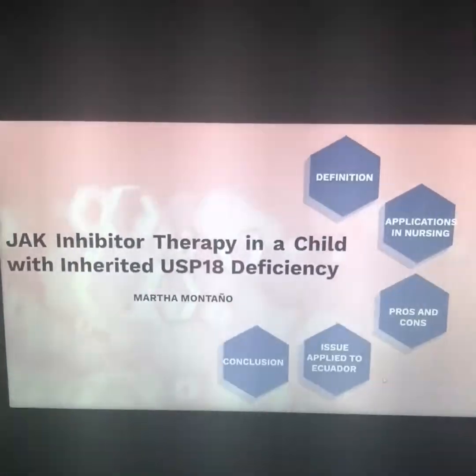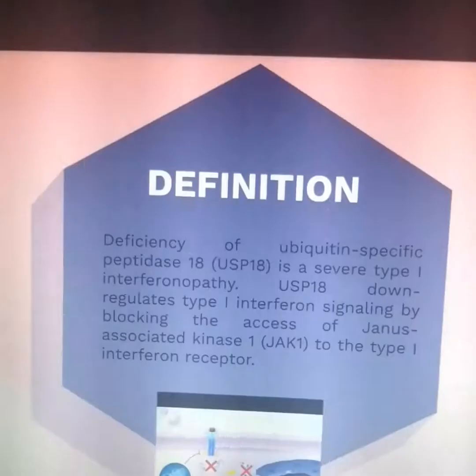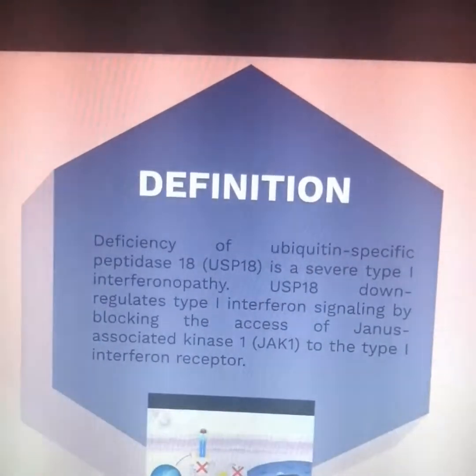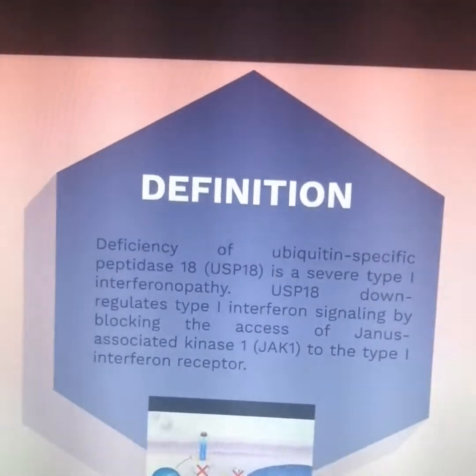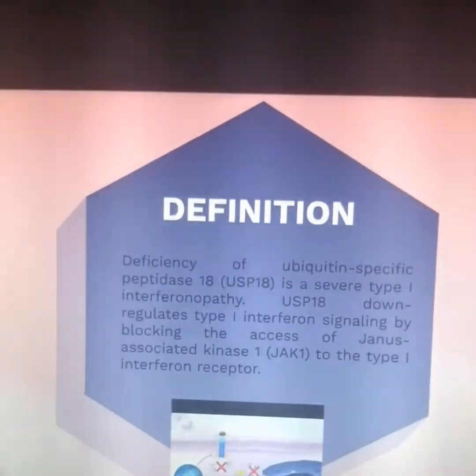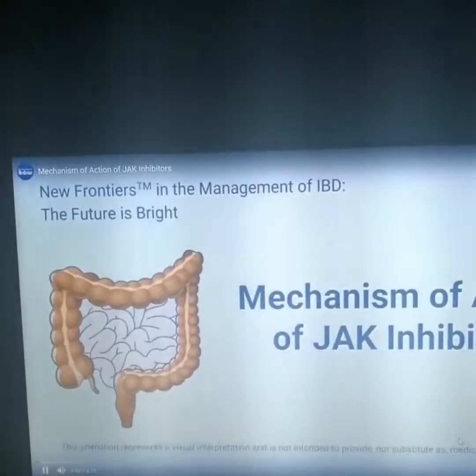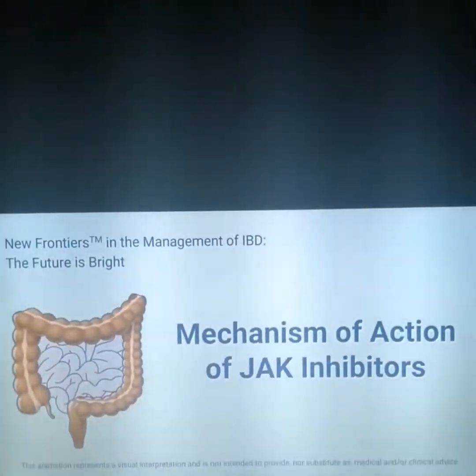JAK inhibitor therapy in a child with inherited USP18 deficiency. Definition: deficiency of ubiquitin-specific peptidase 18, USP18, is a severe type 1 interferonopathy, inherited. Mechanism of action of JAK inhibitors.